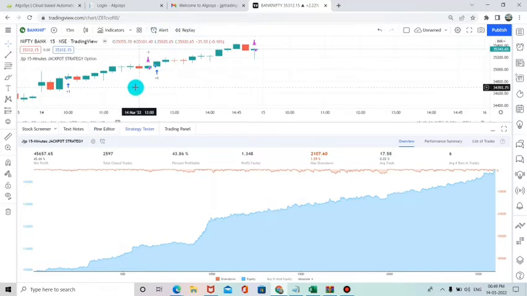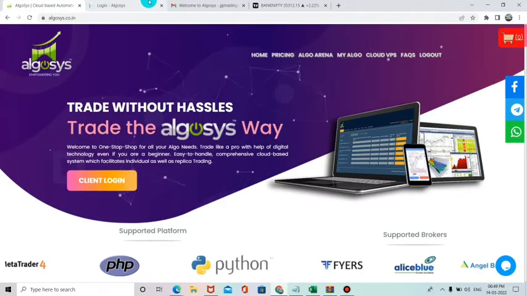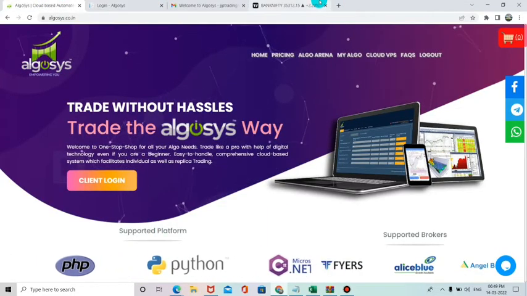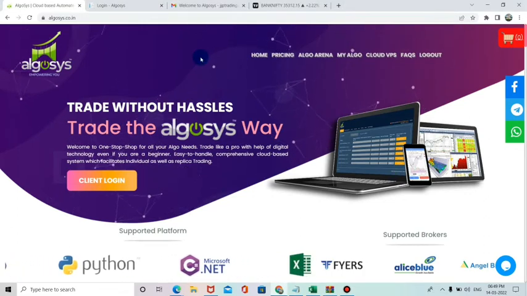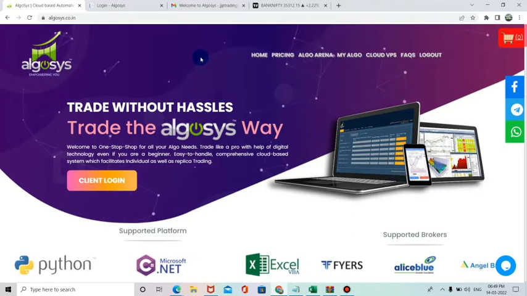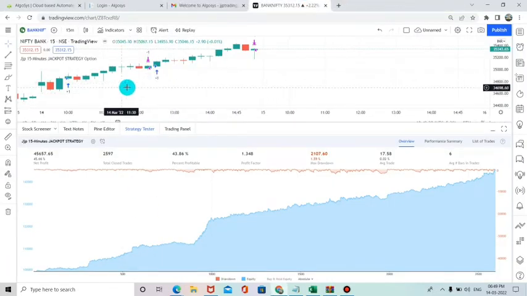For that, we will be mapping the strategy for the traders who get access to our strategy, and they will be directly connecting with the Algosys platform. The only thing you need is access to the Algosys platform and to pay our basic charges for automation. Once this is done, we will be mapping the Algosys strategy directly to you, so that every trade entry taken in our automation strategy, you need to first see our strategy.